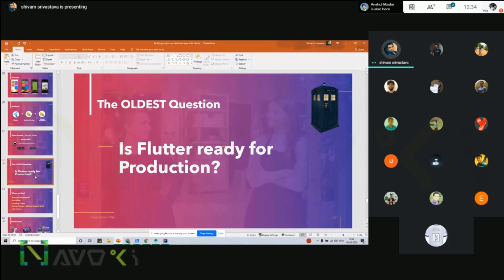The other question is whether jobs are available now. The jobs are also increasing for Flutter. So you can learn it for mobile applications and you can apply for it.